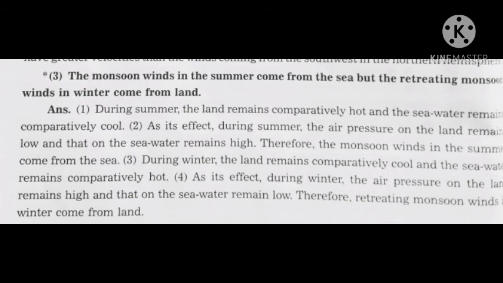Third point, during winter the land remains comparatively cool and the sea water remains comparatively hot. Fourth point, as its effect, during winter the air pressure on the sea water remains low. Therefore, retreating monsoon winds in winter come from land.